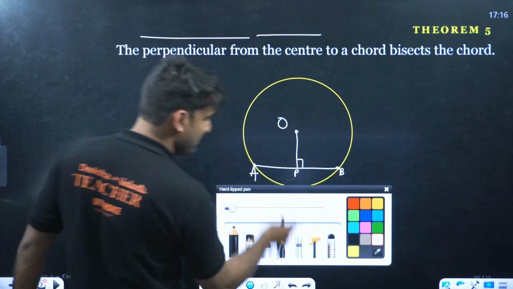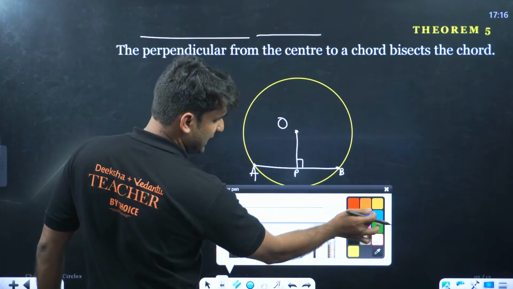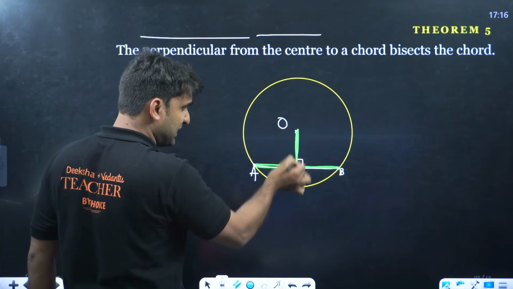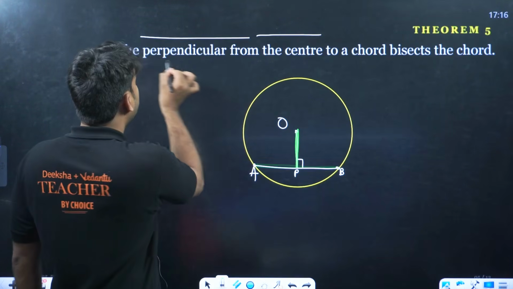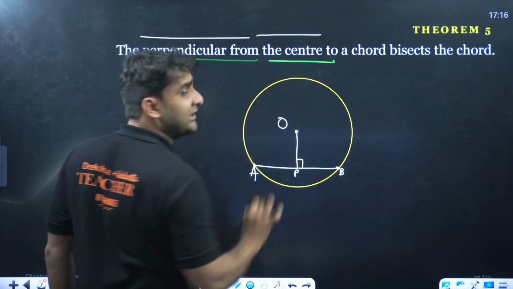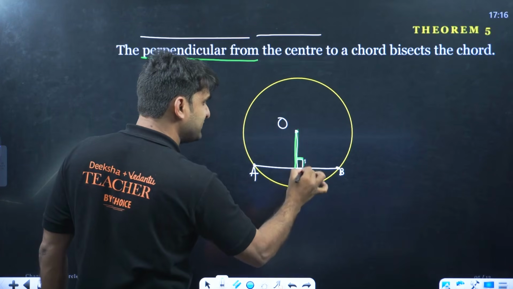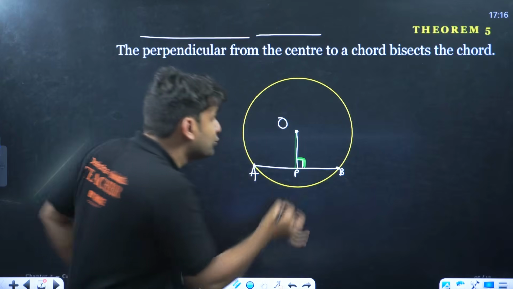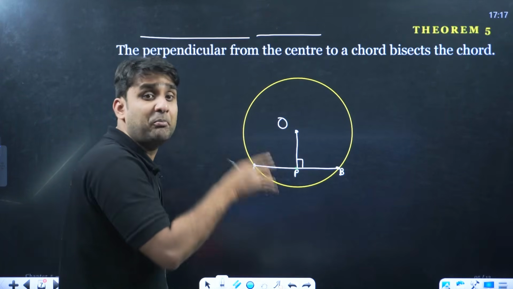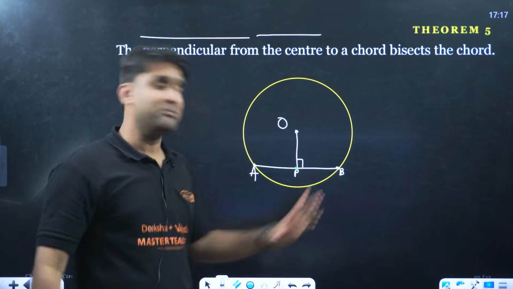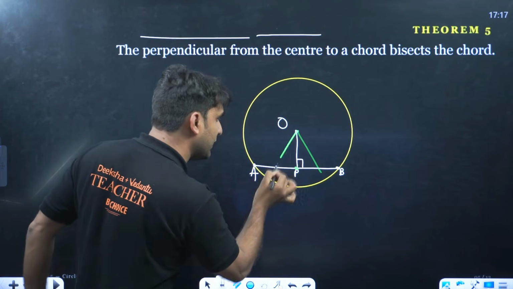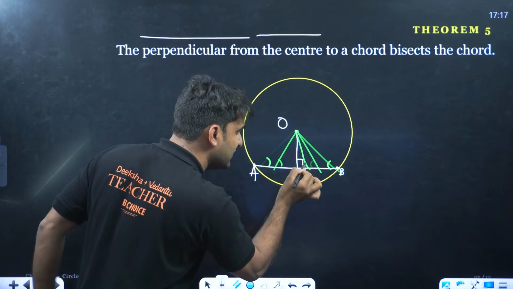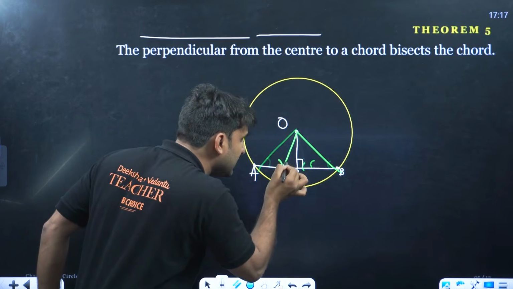Listen, my dear, this is a chord, right? And this is the line drawn from the center, and the theorem says perpendicular from the center. So this is perpendicular, confirm. If you draw a perpendicular from the center to a chord, the point has to be the center of the chord, because you can't draw a perpendicular this way. These angles will not be perpendicular. Even this angle will not be perpendicular.